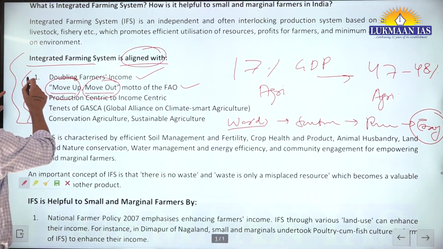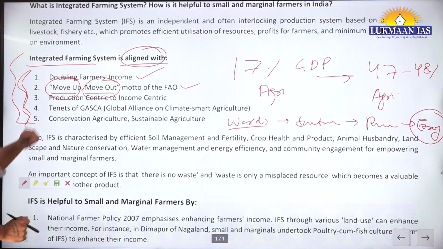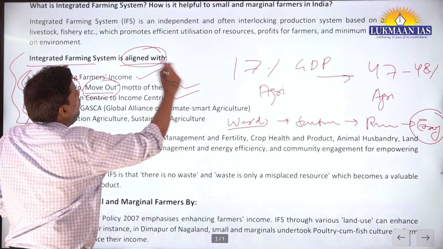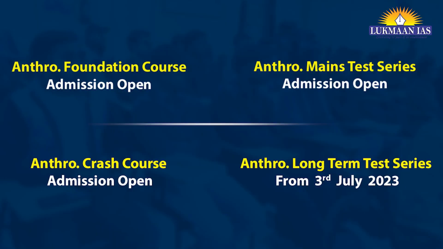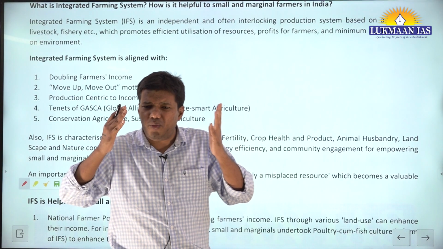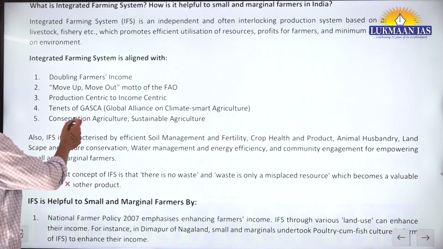So when you're writing these things, do not think this is reflecting a concentrated thought. Third point, production centric to income centric. Now agriculture cannot be only production centric. Even the national farmer policy tells us we have to think not only about production, but what about the income of the farmer, right?